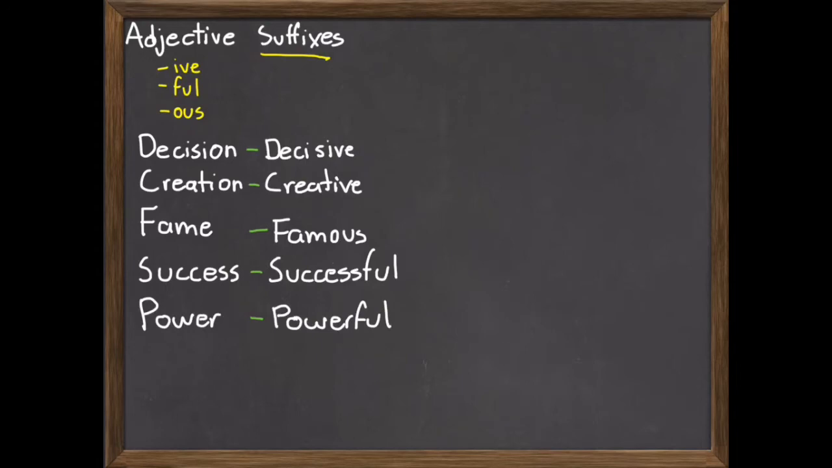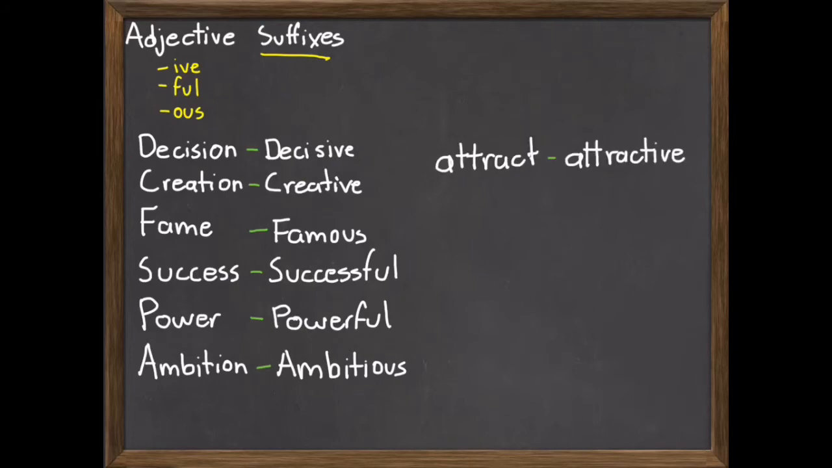Power can be turned into powerful. A powerful person also has power. Ambition can be turned into ambitious. An ambitious person has lots of ambitions. And so on and so forth. Well, these are nouns that are turned into adjectives. But you can also turn verbs into adjectives, such as attract. A person who attracts easily is an attractive person. A person who forgets easily is a forgetful person.